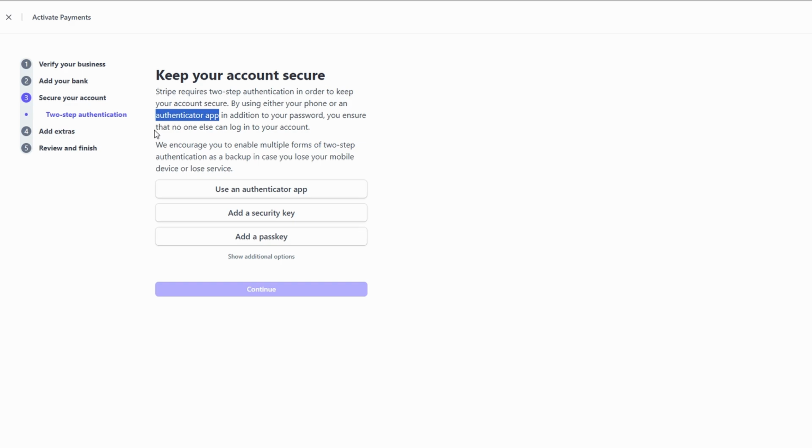The first option is SMS authentication. This is pretty simple. Stripe will send a code to your phone whenever you log in or take certain actions. You just enter the code that gets sent to you, and you're good to go.